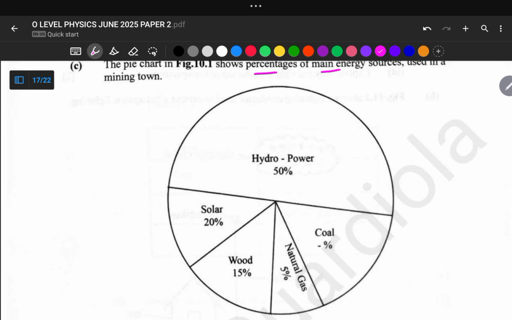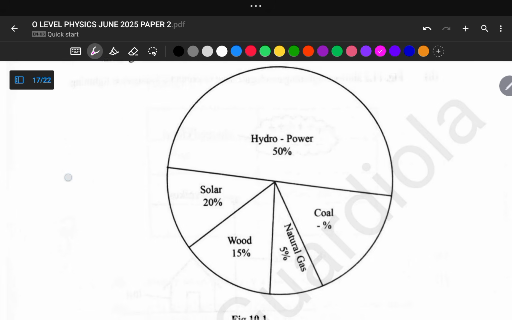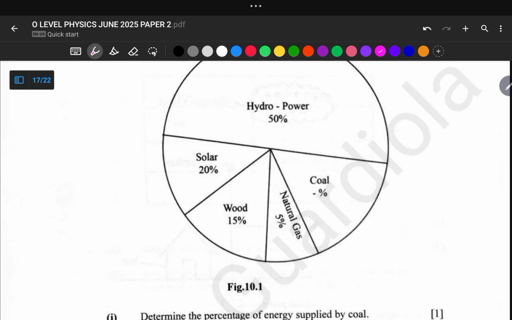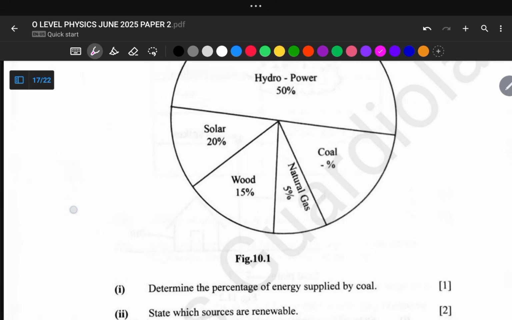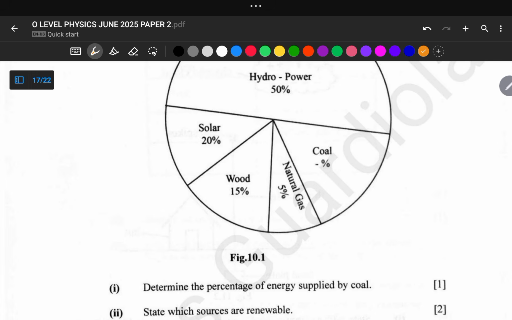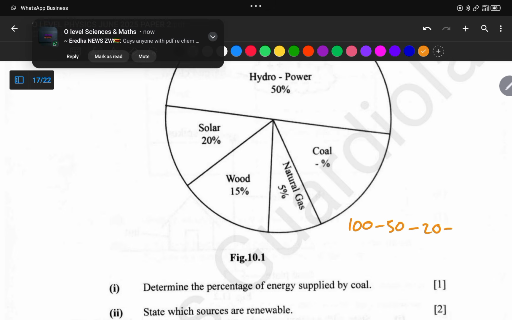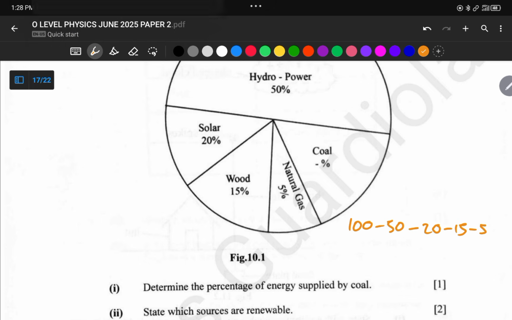So here we have hydropower 50%, solar 20%, wood 15%, natural gas 5%, and we are required to determine the energy supplied by coal. The energy supplied by coal is equal to 100% minus the percentage of hydropower, which is 50%, minus the solar 20%, minus wood 15%, minus natural gas 5%.